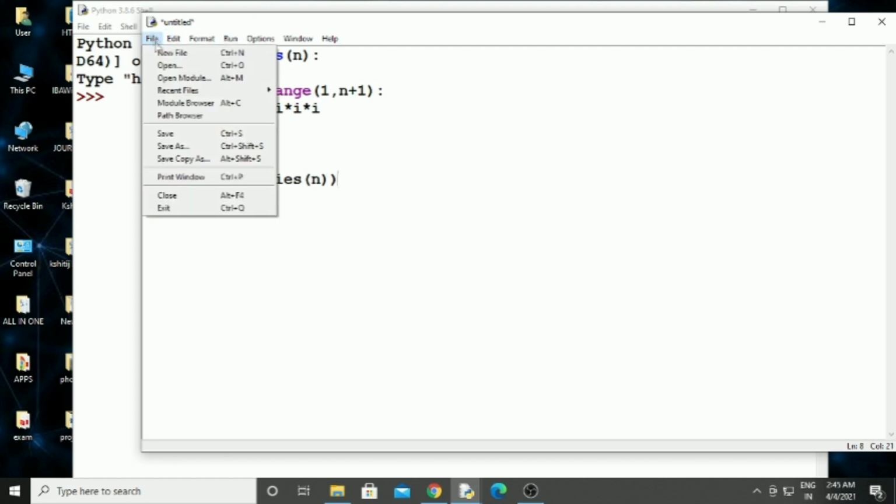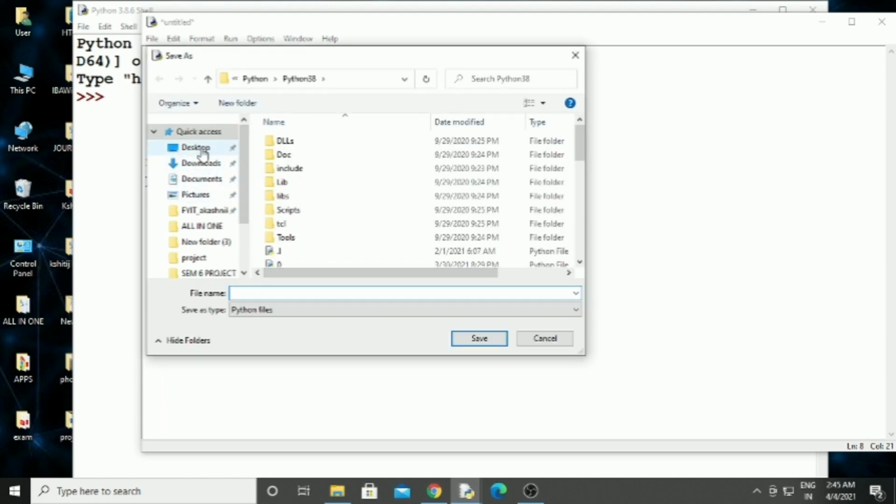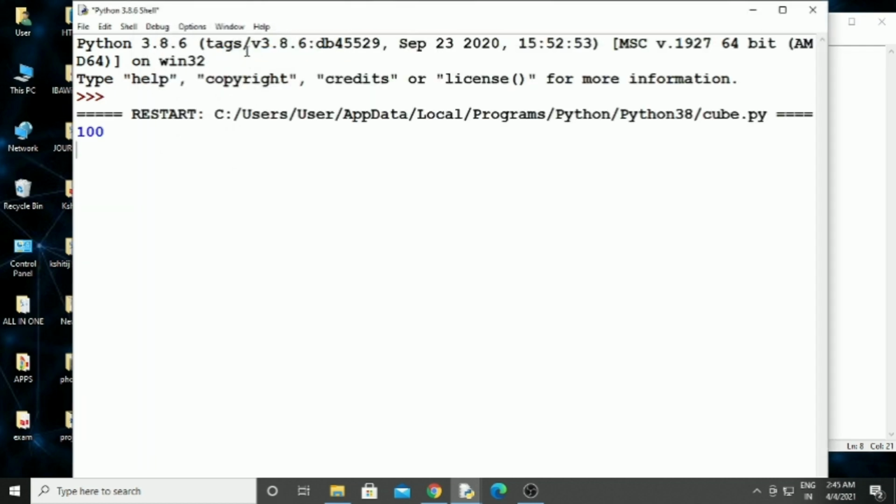Let's save this file, save as, give file name cubesum.py. Save this file, run module. You can see the output 100.